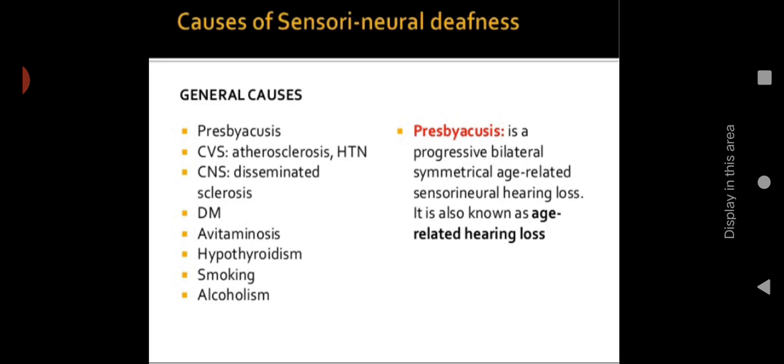Then cardiovascular diseases like atherosclerosis or hypertension, central nervous system disorders like disseminated sclerosis, then diabetes mellitus, avitaminosis, or lack of vitamins, then hypothyroidism, smoking and alcohol. These are the general causes which can lead to sensorineural deafness.